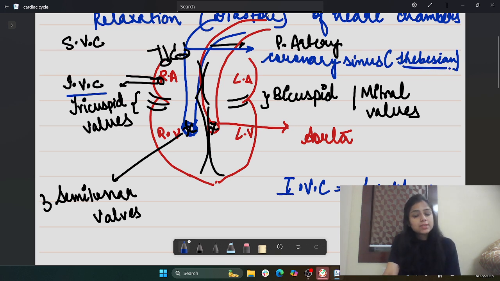Although these valves, the thebesian as well as the eustachian, are present in the embryonic stage of the fetus, they become remnants as the fetus develops into an adult. So in the adult individual, the thebesian and the eustachian valves are usually not seen.